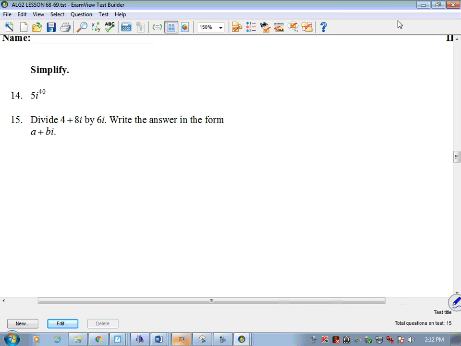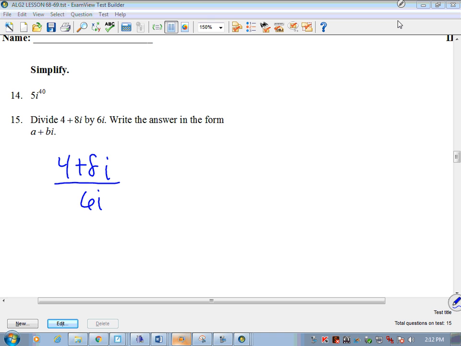Let's do our last question. Divide 4 plus 8i by 6i. Write your answer in the form a plus bi. So what we have is 4 plus 8i divided by 6i. Now because this is a complex number, I can't divide by a complex number.